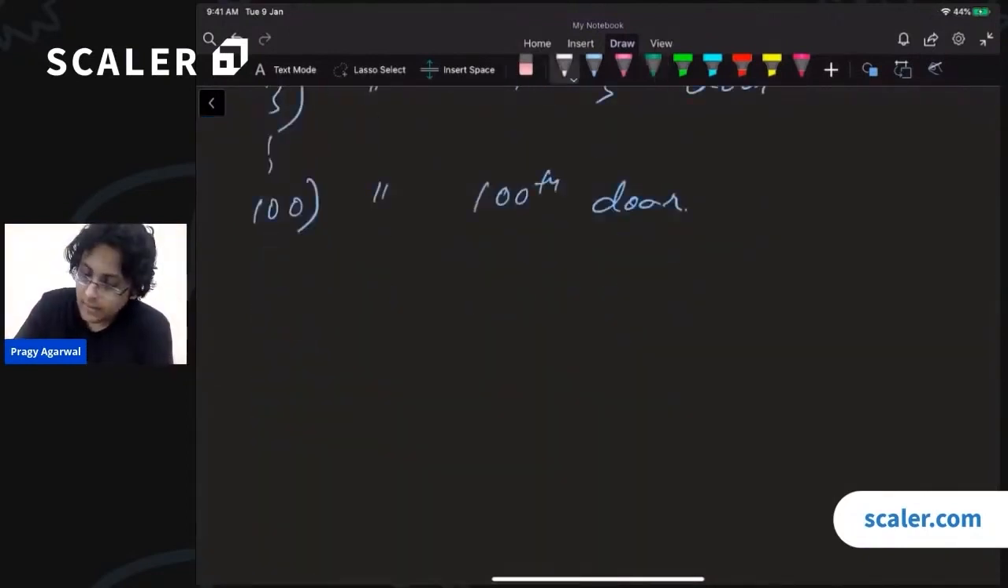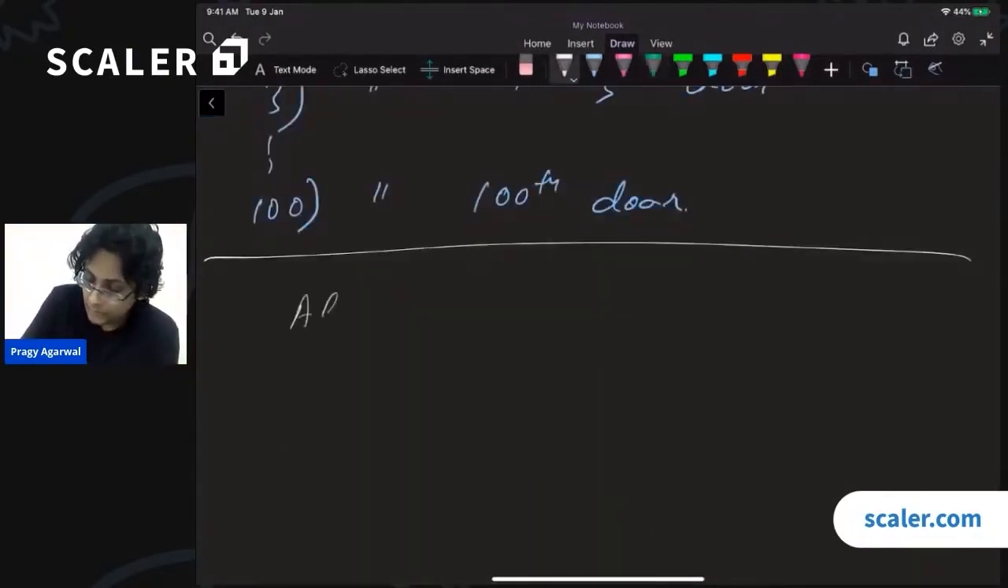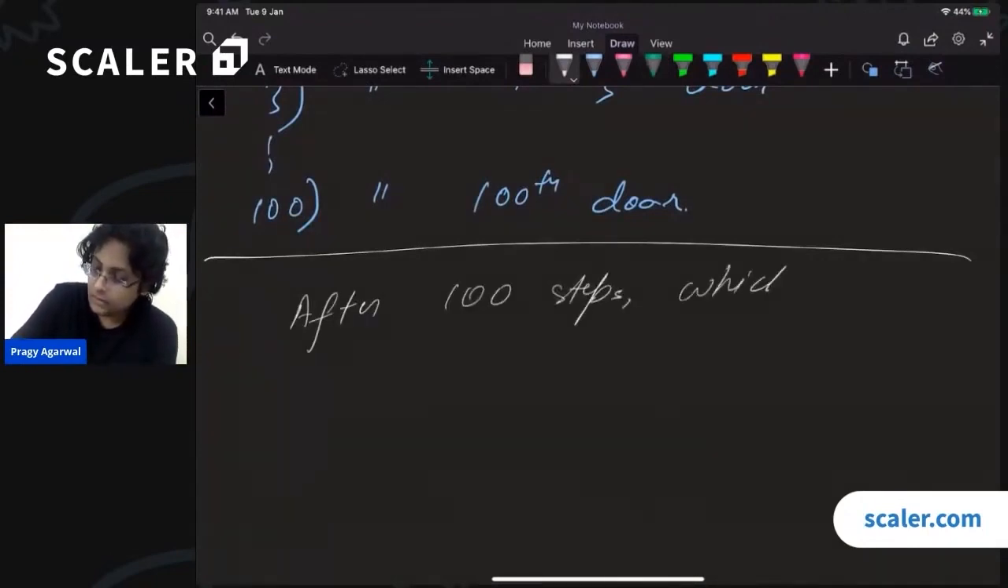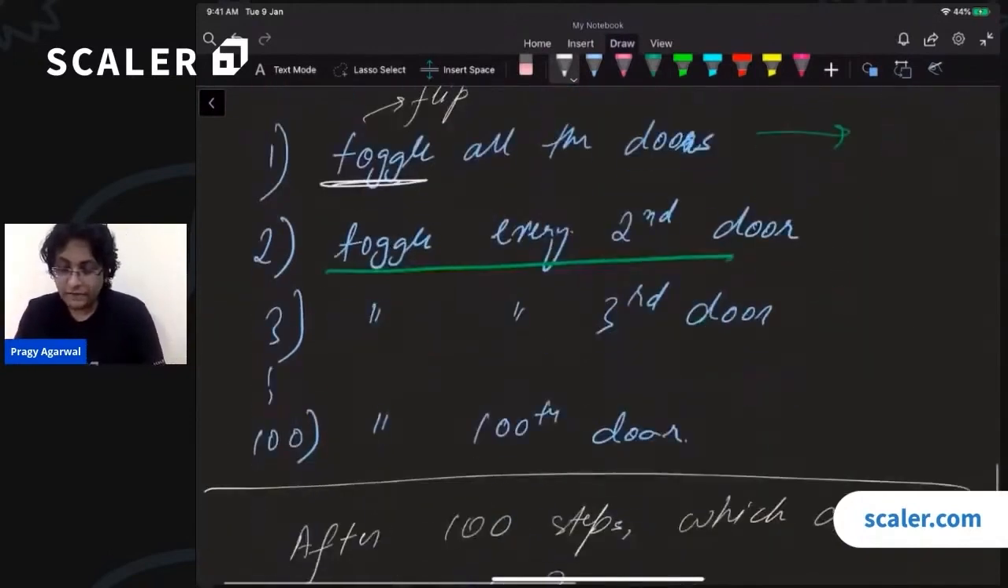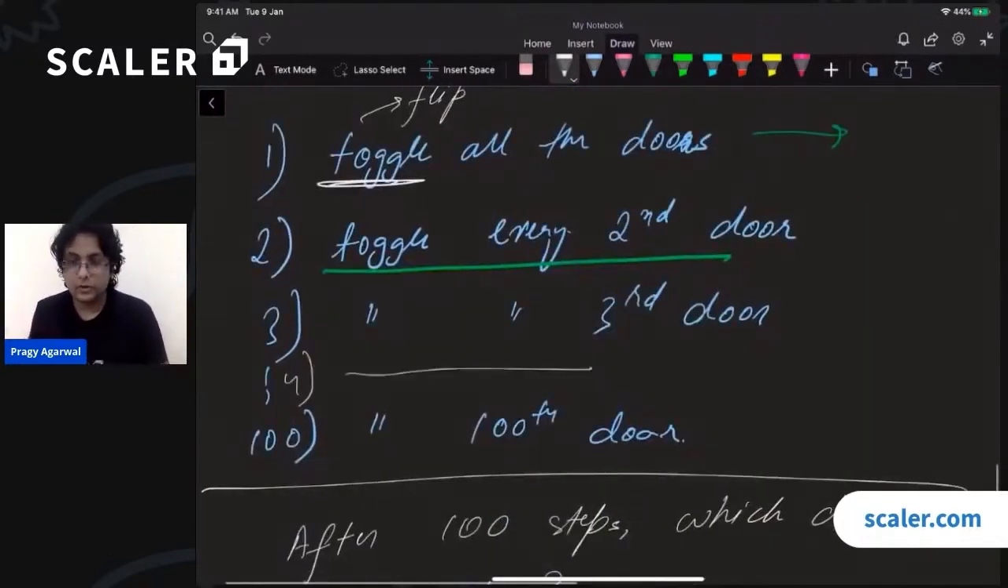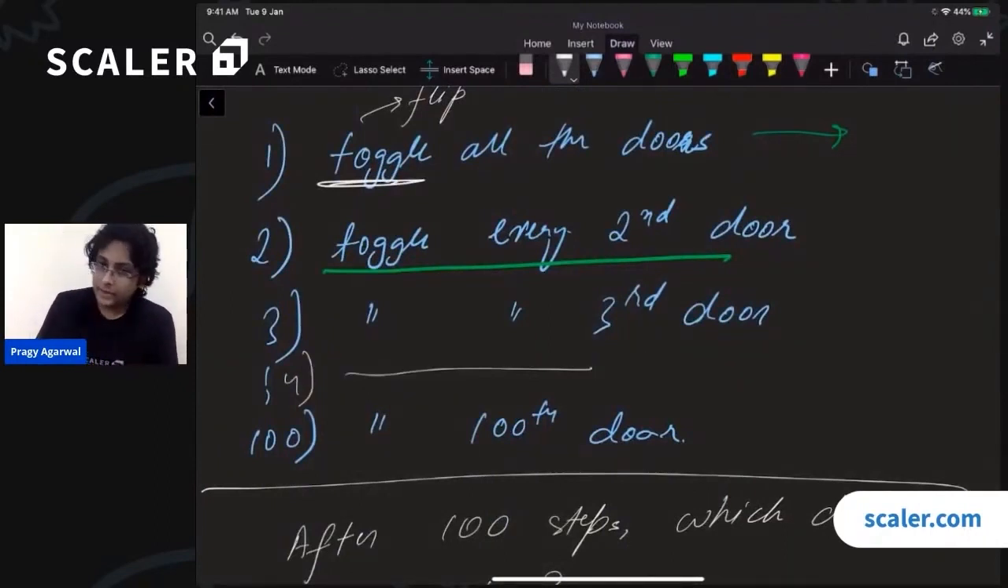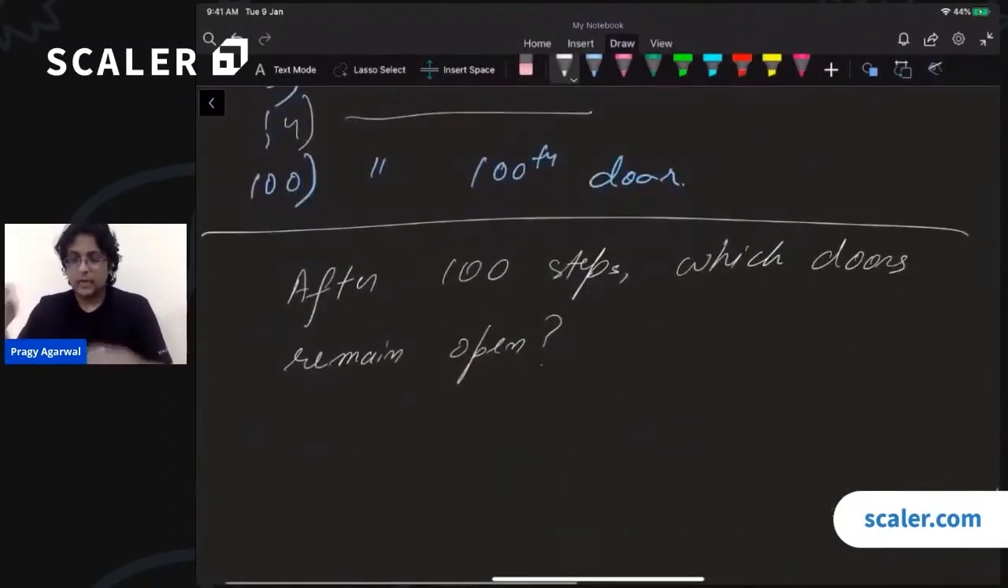The question is that after we are done with this game, after 100 steps, which doors remain open? Is the question clear? Yes, after the third step, in the fourth step we will toggle every fourth door. In the ith step, we will toggle every ith door. And the question is, after all these 100 steps, which doors will remain open?